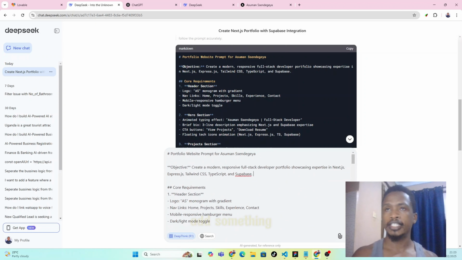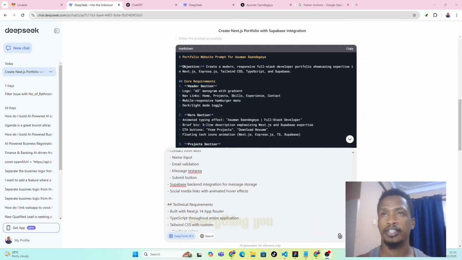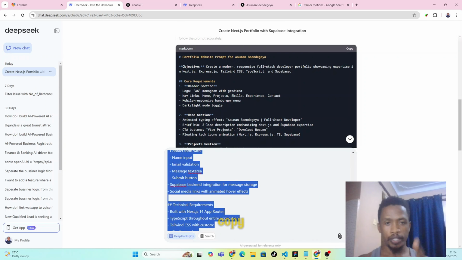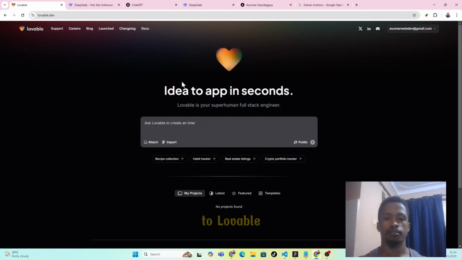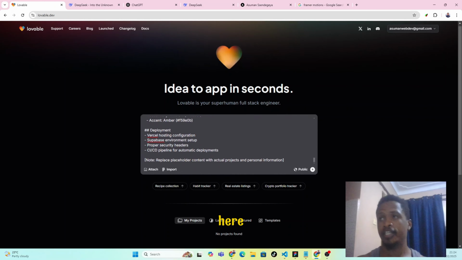I can also add something like add cool animations with framer motion. So I think it has everything we want. So I'm going to copy. You're going to copy this and come back to Lovable. Then you paste that prompt inside here and then press enter.